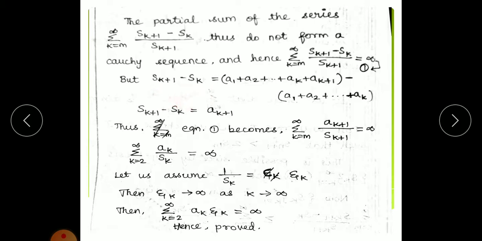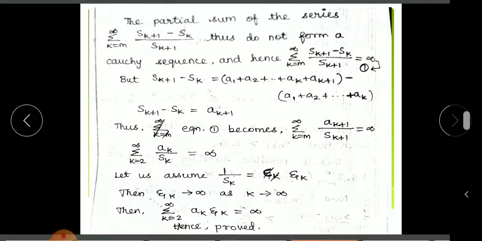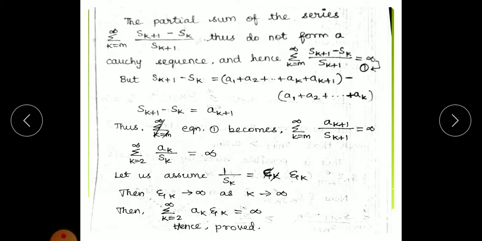So Sk+1 minus Sk is (a1 plus a2 up to ak+1) minus (a1 plus a2 up to ak), which can be written as ak+1. Therefore equation 1 becomes summation ak+1 divided by Sk+1 equal to infinity. Now summation ak divided by Sk equals infinity. So let us assume that 1 by Sk is equal to epsilon k. Therefore epsilon k tends to 0, since Sk tends to infinity. Therefore we have arrived at the result that summation ak epsilon k equals infinity. That is what we had in the question, with an epsilon n, but we have taken it in the format of k, and hence proved.